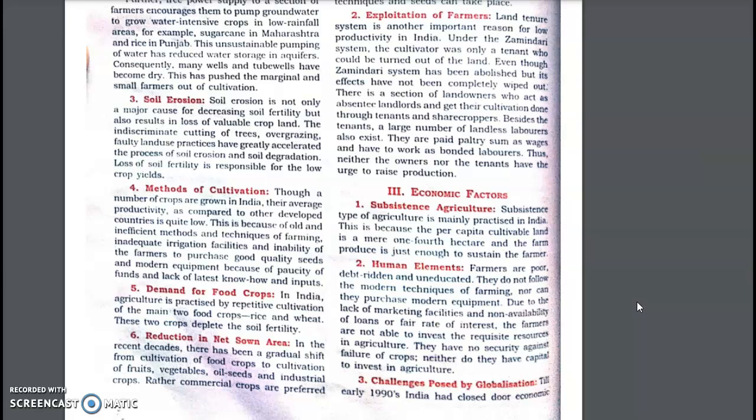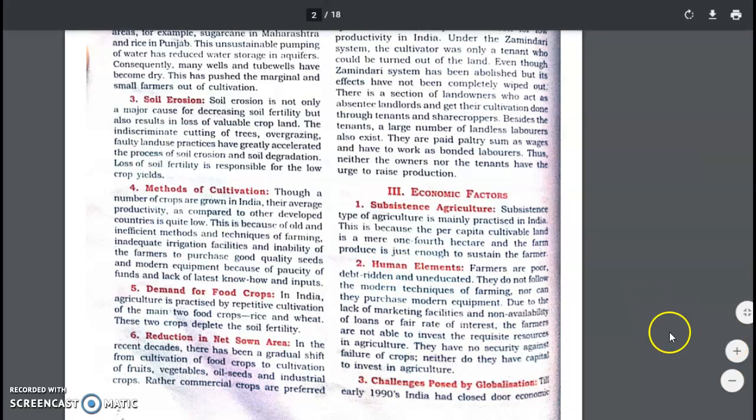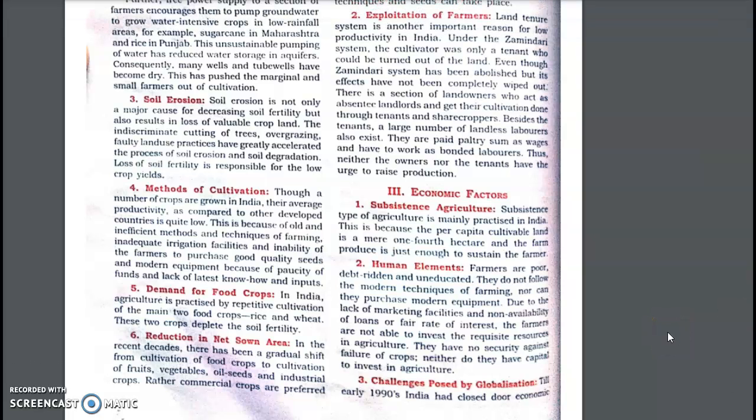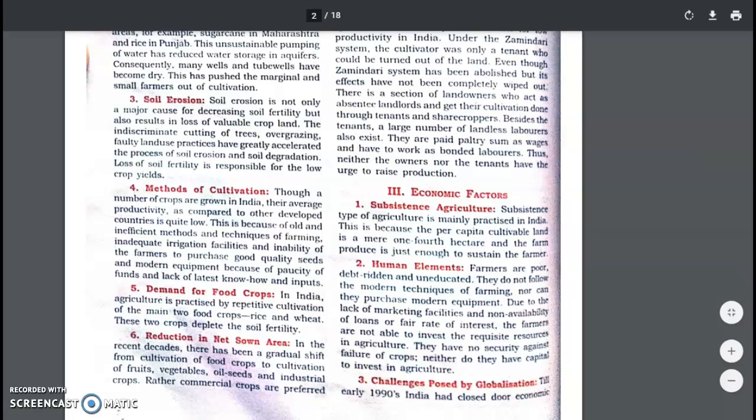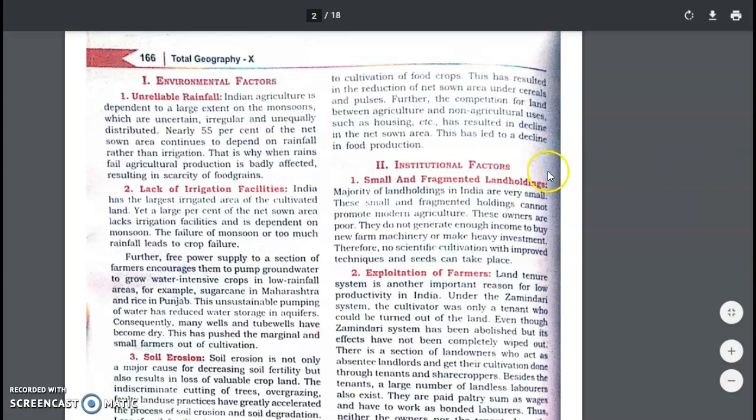Then the demand for food. Our population is constantly increasing. Demand for main food grains is becoming higher and higher. Therefore, we are basically growing only main food crops, which reduces the fertility of the soil. Then reduction in net sown area. We all know that the cultivation of crops as well as of food grains is reducing slowly and gradually as industrial development has happened. Therefore, we are having less net sown area. Coming to the institutional factors, we have small and fragmented land holdings.